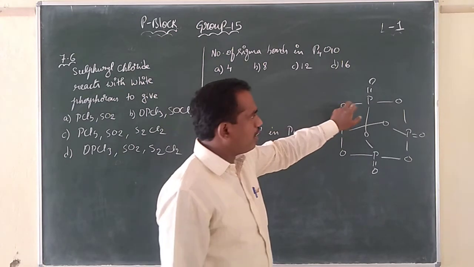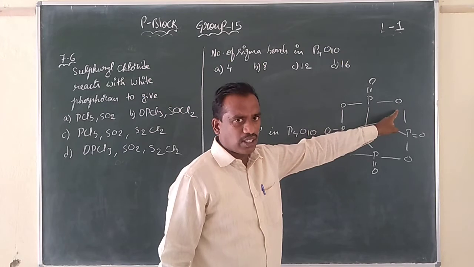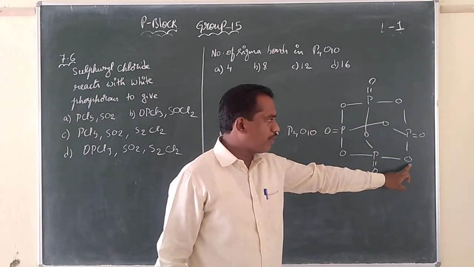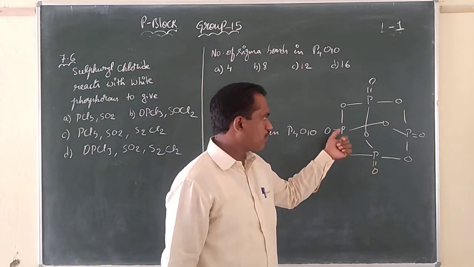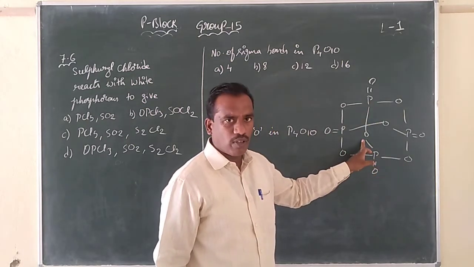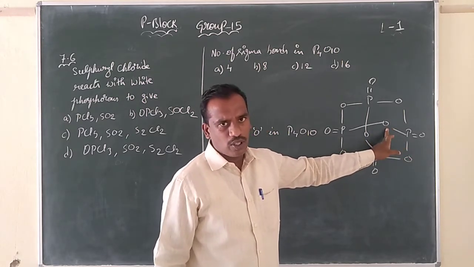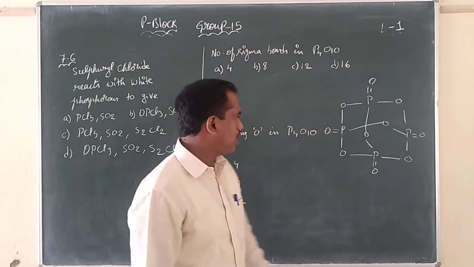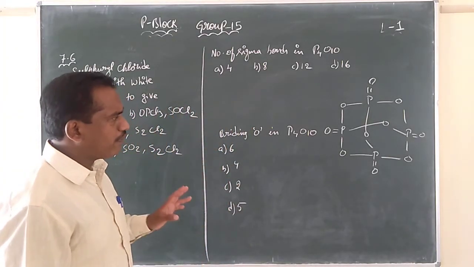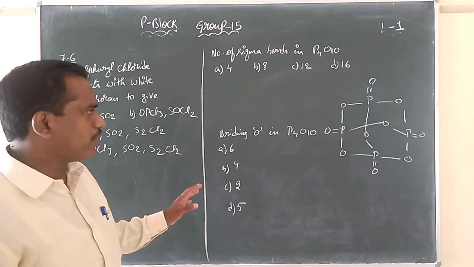Here we can find one, and here phosphorus and phosphorus are joined by one more oxygen, the second bridging oxygen, and phosphorus are joined by another oxygen, the third one, phosphorus and phosphorus, the fourth one. Here this phosphorus and this phosphorus are joined by one oxygen, the fifth one. Phosphorus and another phosphorus are joined by another oxygen, the sixth oxygen. So totally, how many bridging oxygens are there in P4O10? This is very important from the NEET examination point of view.